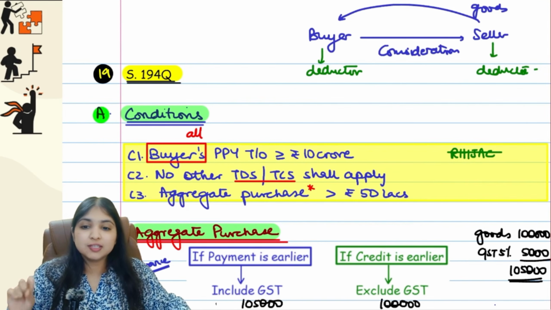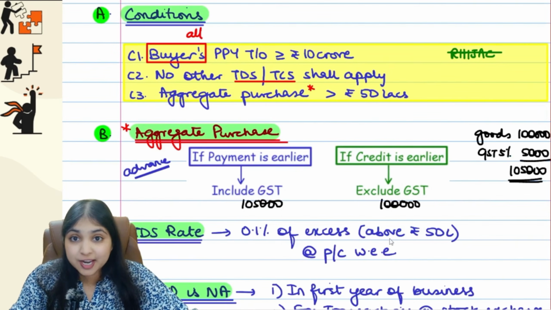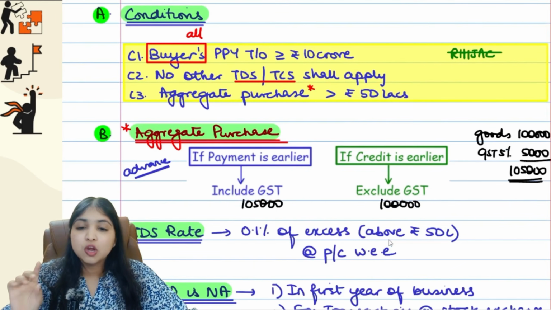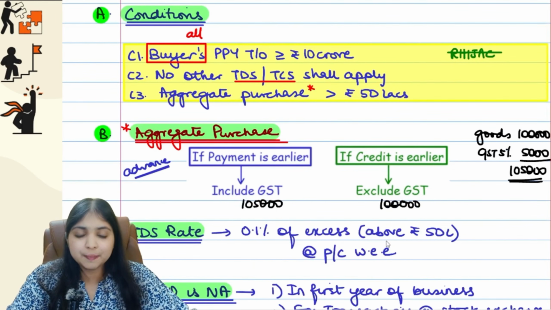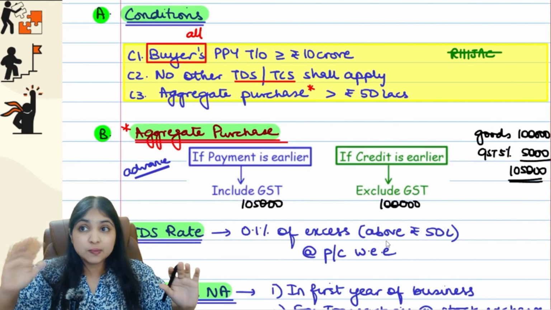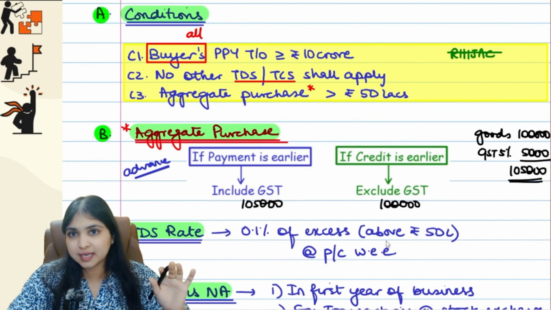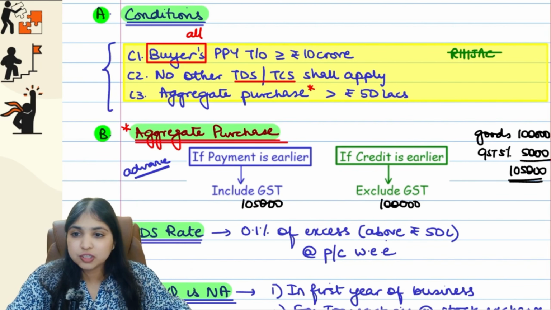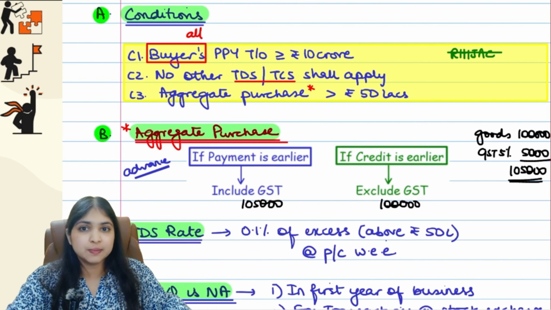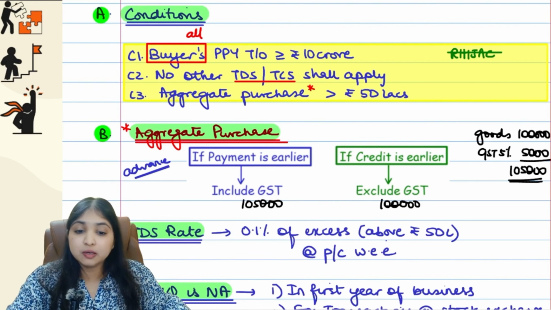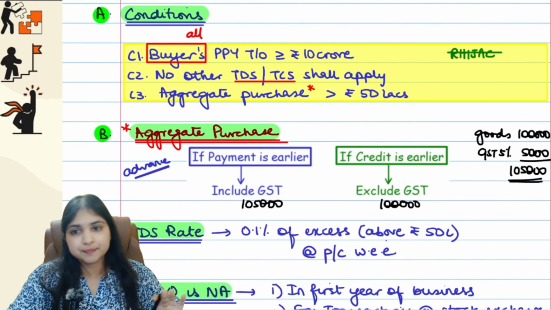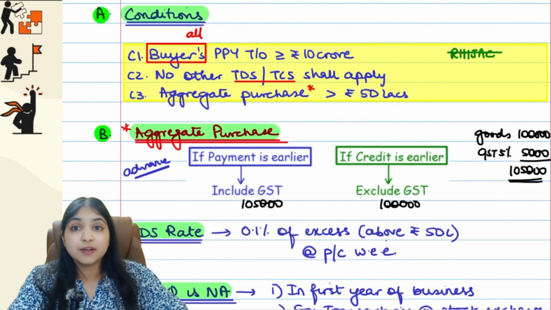So three conditions: buyer's preceding previous year turnover has to be more than 10 crore rupees, no other TDS, no other TCS should apply, and aggregate transaction between the buyer and the seller has to be more than 50 lakh rupees. If all these conditions are fulfilled, then at 0.1% of the excess above 50 lakhs, tax will be deducted at source at payment or credit, whichever is earlier. If payment is earlier, you will also include GST. If credit is earlier, you will not include GST. Alright, this is it with section 194Q.